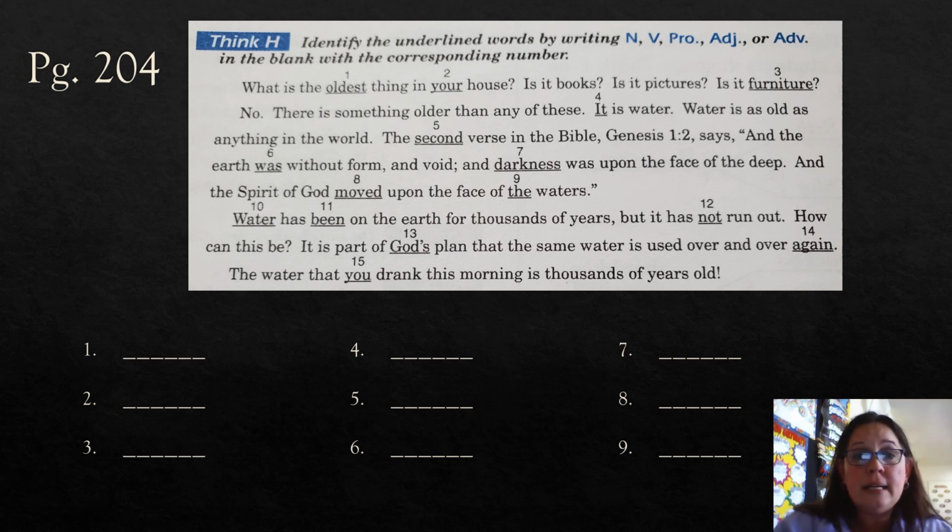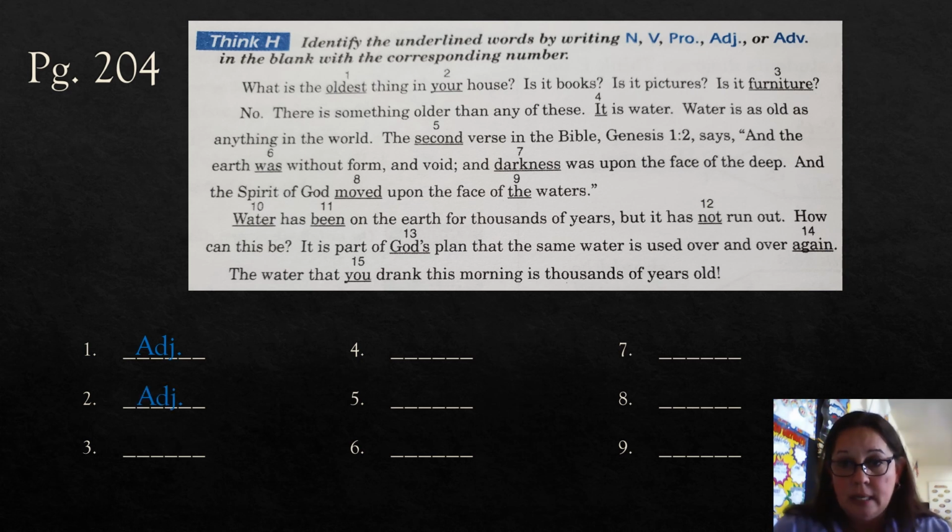All right, so what is the oldest thing in your house? Well, let's look at number 1. Oldest. What is oldest describing? It's describing thing, which is a noun. So what would we use? We would use an adjective. Now let's go to your house. Well, house is a noun. So something is describing whose house it was. It was your house, and what would that be? That would be an adjective as well.